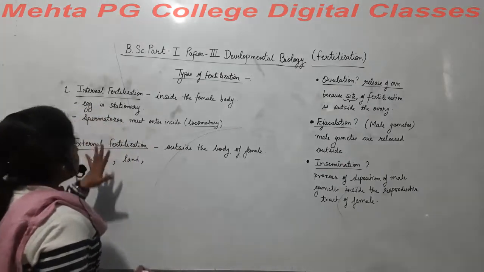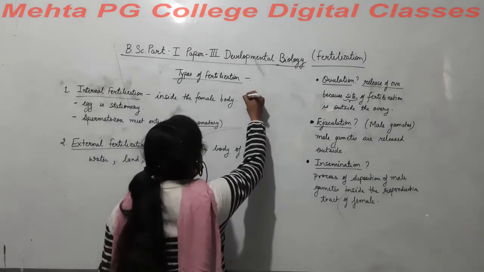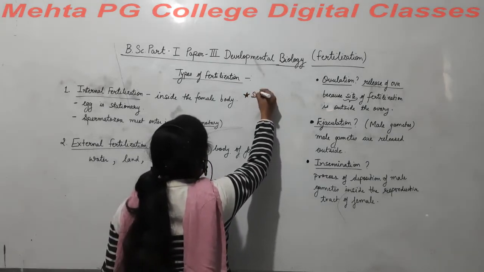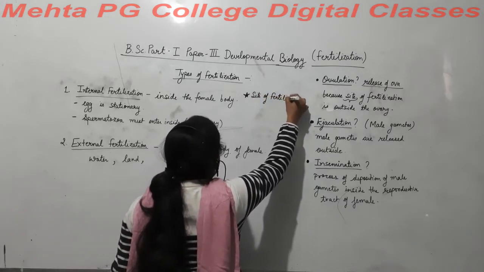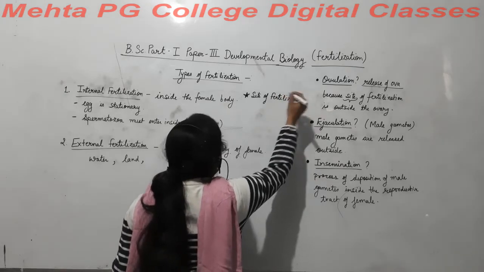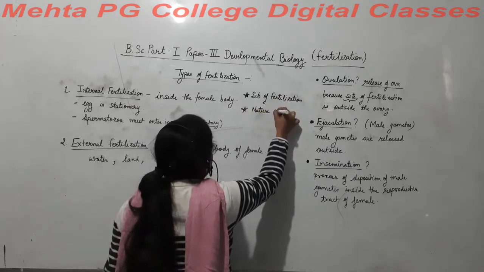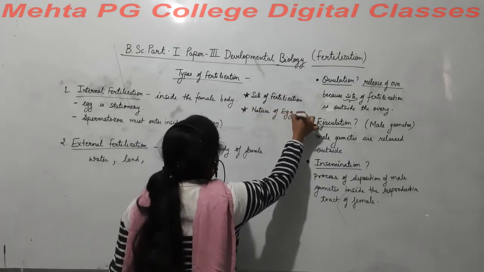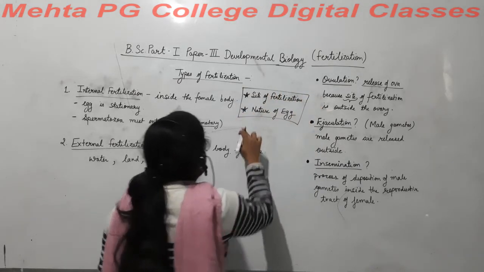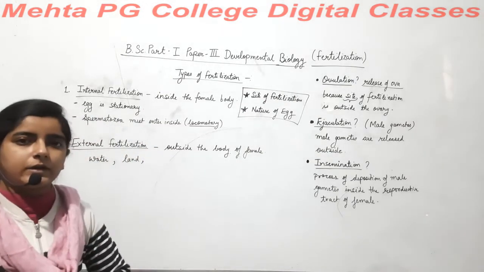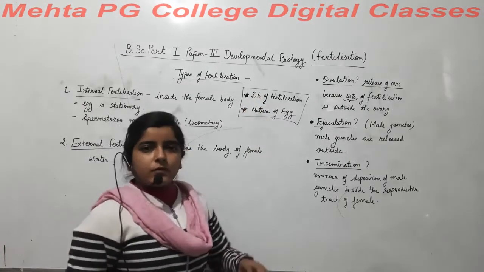First point is the site of fertilization, and the second point is the nature of egg. These are the basis of division.